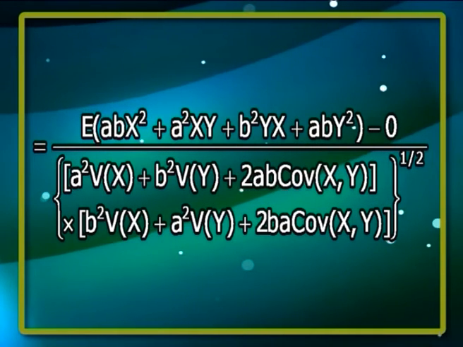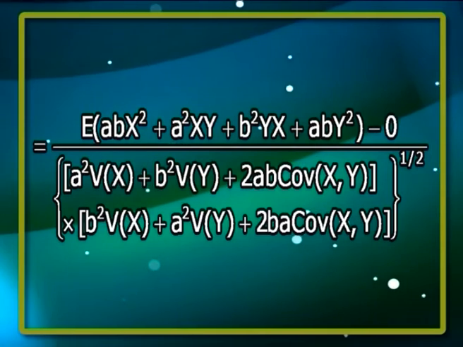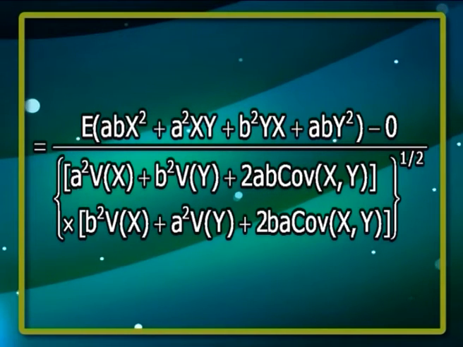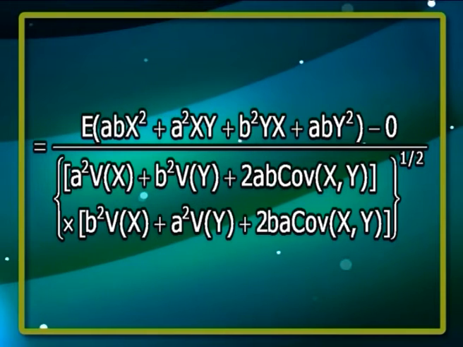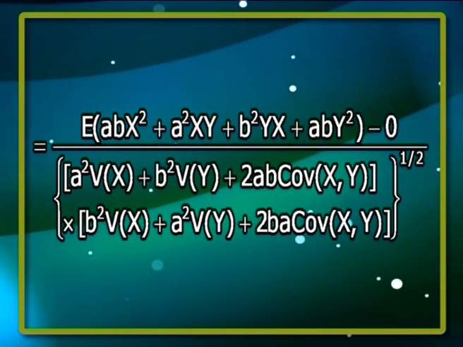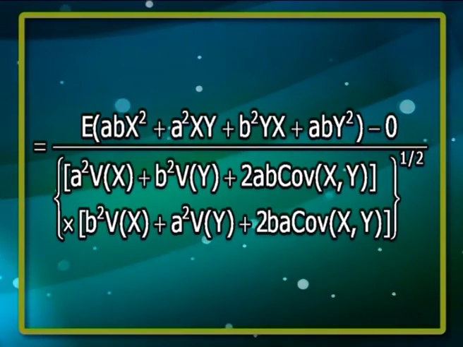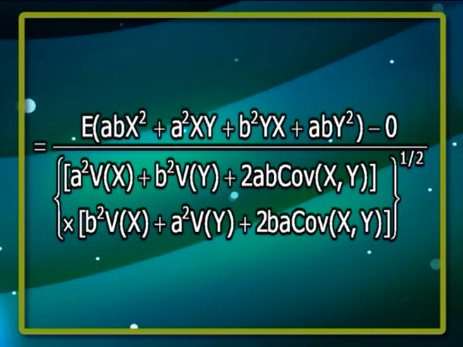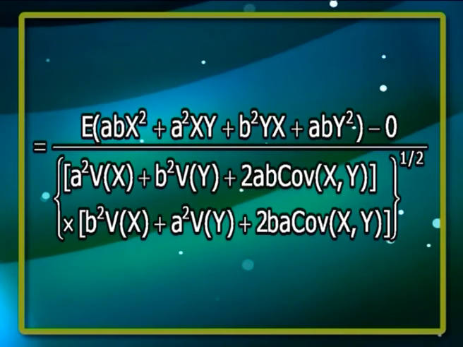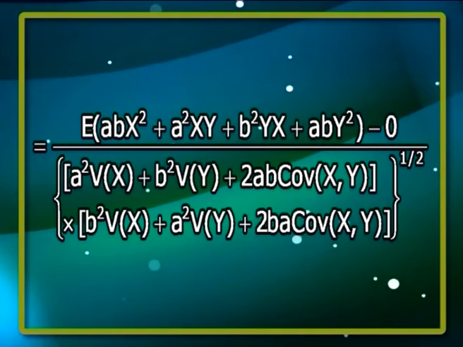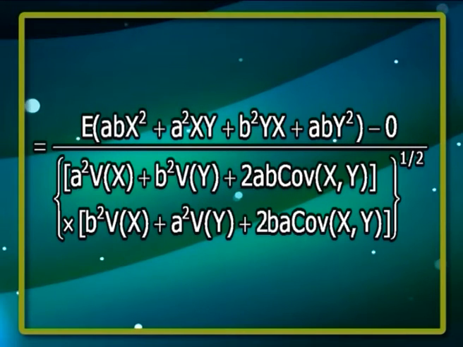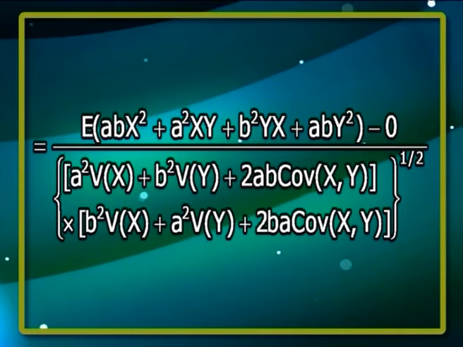On multiplying the first two expressions and substituting the values of expectation for the next two expressions and using the property of variance in the denominator, we get expectation of (ab x square plus a square xy plus b square yx plus ab y square) minus 0, whole divided by (a square variance of x plus b square variance of y plus 2ab covariance of xy) into (b square variance of x plus a square variance of y plus 2ba covariance of xy), whole power half.